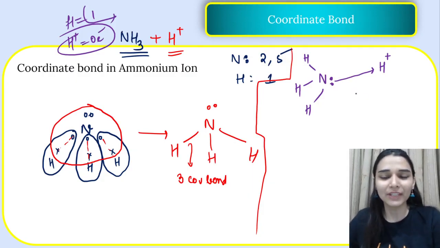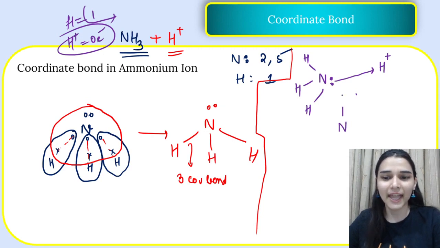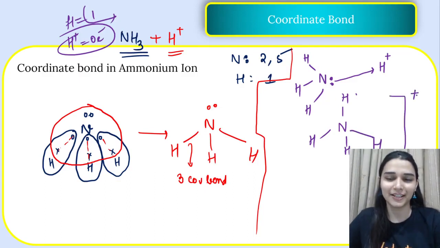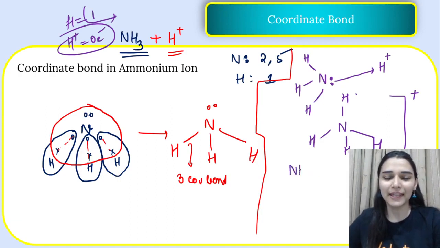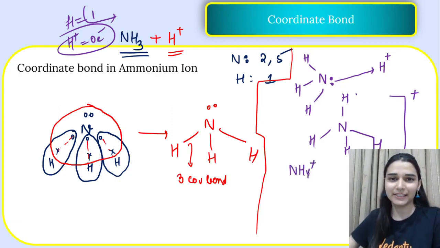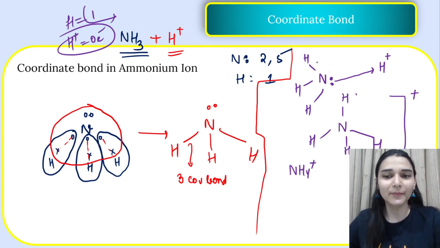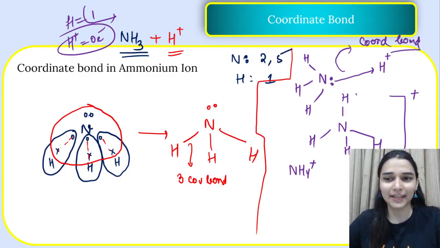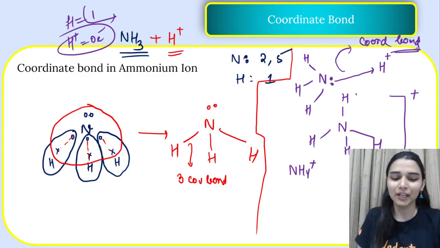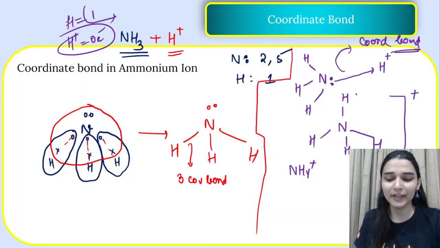ठीक है, so ऐसे होता है ये bond, and then finally we write it like this: N, 1 hydrogen, 2, 3 and 4. Because H plus has been combined, so I can show a plus charge. This is how the formation of NH4 plus takes place. So I can say in ammonium ion there are 3 covalent bonds, and this bond is a coordinate bond that is formed here. ठीक है, you have to remember this point, not difficult.